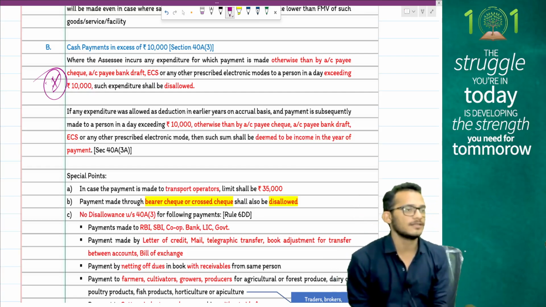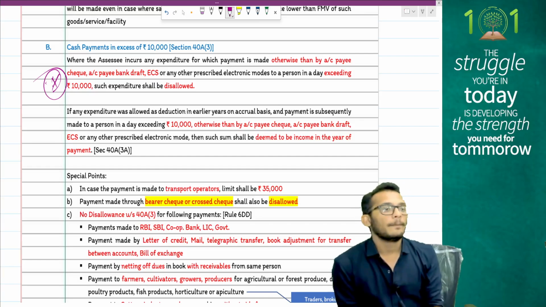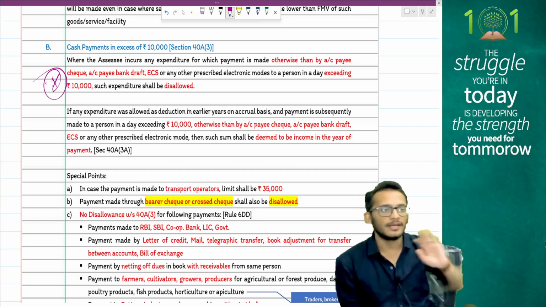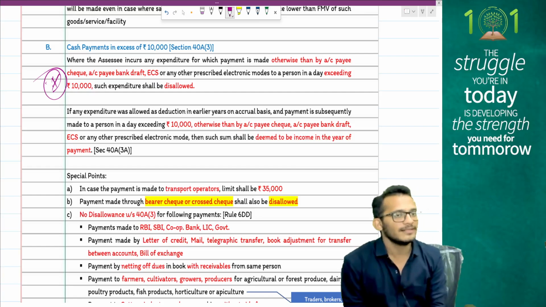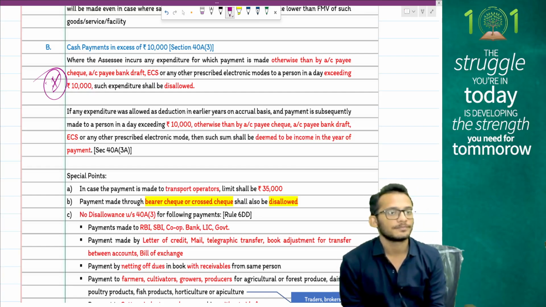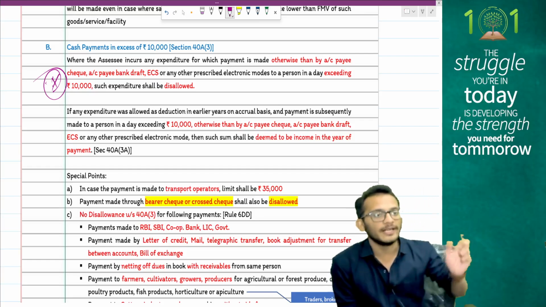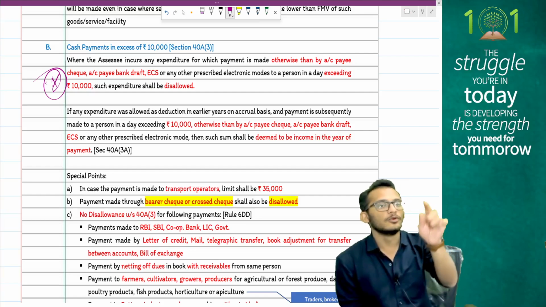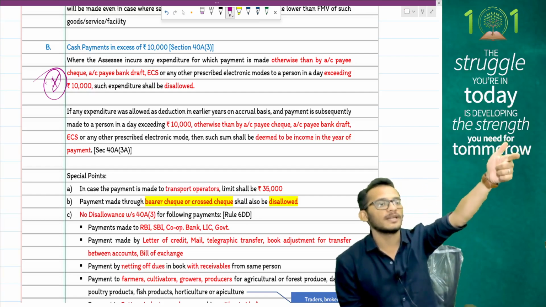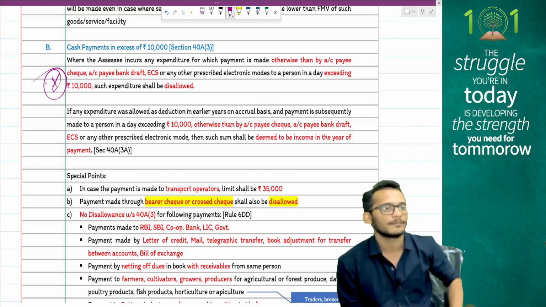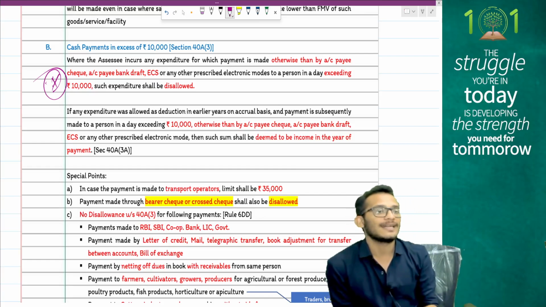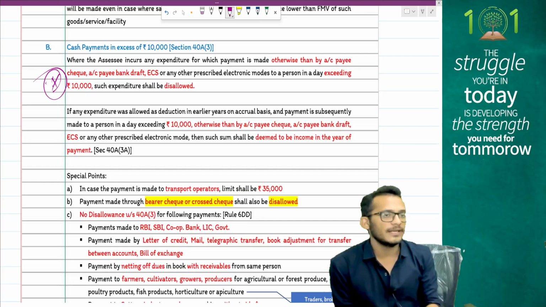Payments made to farmers, allowed. Payments made to middlemen for farmer produce, not allowed as deduction. Payments made to authorized dealers for money exchange, allowed. Payments made to your agent for buying further products, allowed. Payments made to a person who is being deputed to another place for more than 15 days and does not have a bank account, fully allowed. Payments made for retirals, allowed up to 50,000.